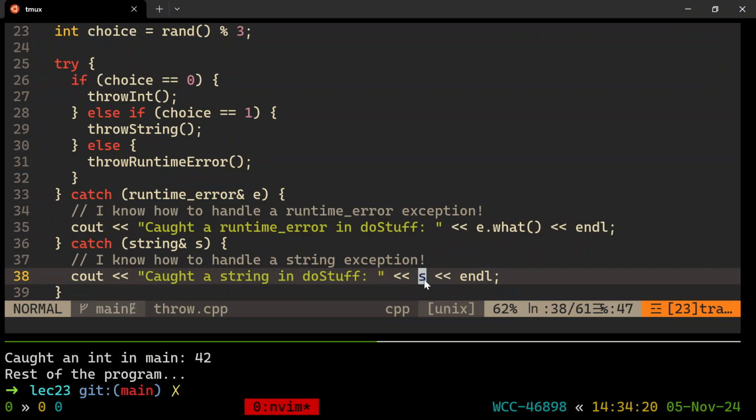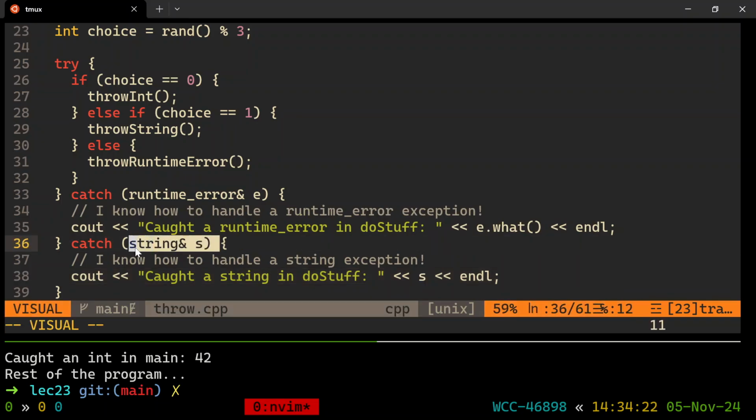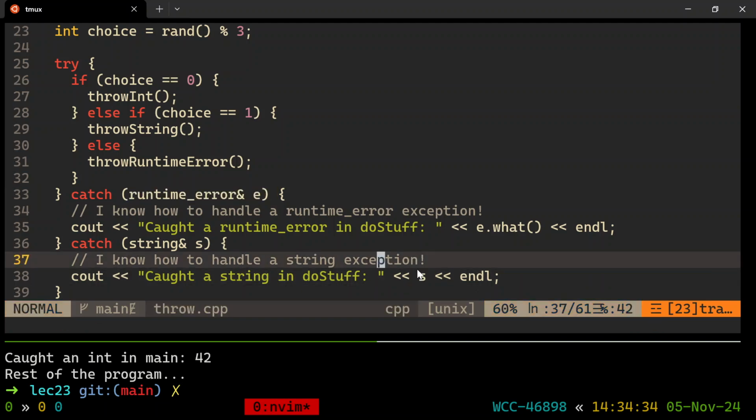Another question, yeah. Say that again? Oh no, strings don't have a .what method. They're just strings. Only runtime errors have a .what method implemented for them. Strings have like .size. Usually no, you make your own exception type with all the information that you need. But this is just to show you that you could.